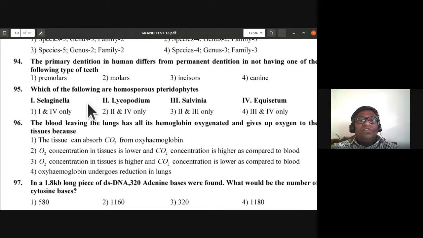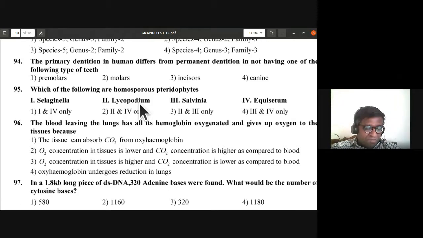Which of the following are homosporous pteridophytes? See, Selaginella, Salvinia, Equisetum. When I discussed biological classification of the plant kingdom, I told you that heterospory and seed habit is seen in Selaginella and Salvinia. So which of the following are homosporous pteridophytes? They might be the second and fourth.